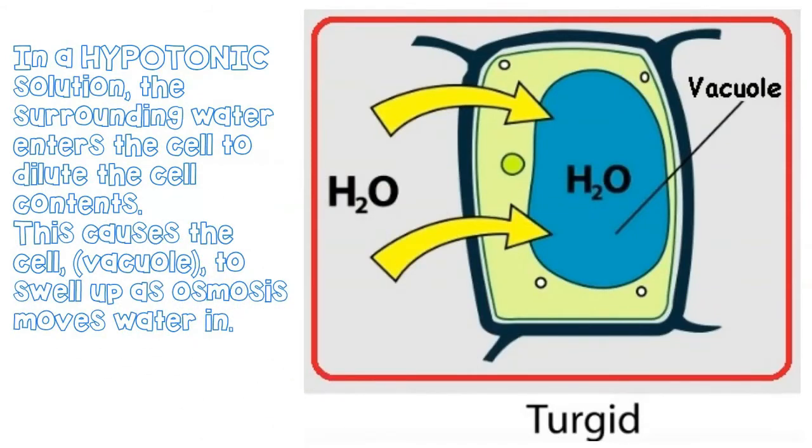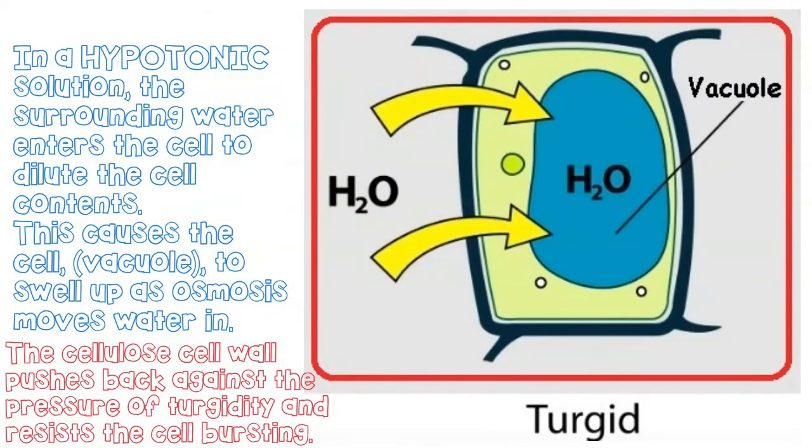Let's imagine the opposite scenario. I place a plant cell into a pure water solution. Now, a plant cell has lots of water, lots of minerals, but it is not pure water. This would mean that water from the surrounding solution would enter the plant cell and fill up the vacuole. This would mean the cell squashed up like a big water balloon, but it doesn't burst. Why? There is a plant cell wall. So our cell becomes turgid. This means that water has rushed in, filled the vacuole via osmosis, but the plant cell does not burst because